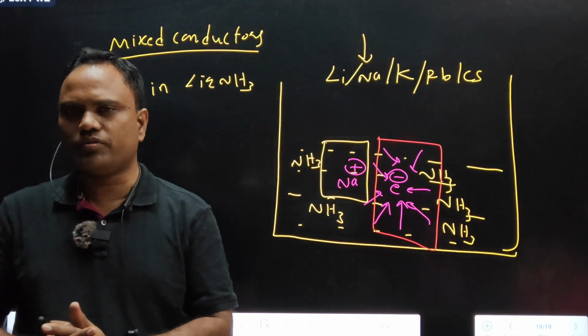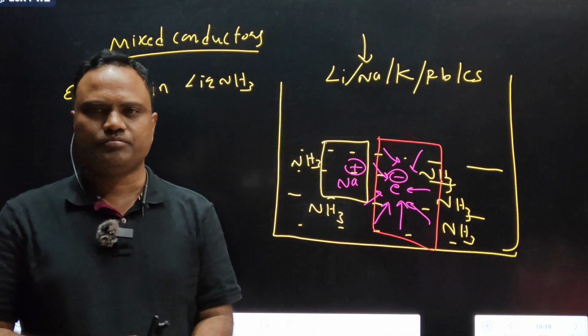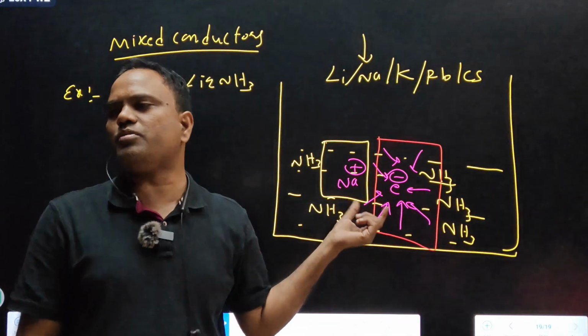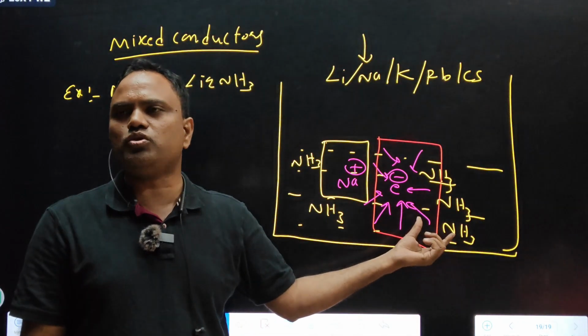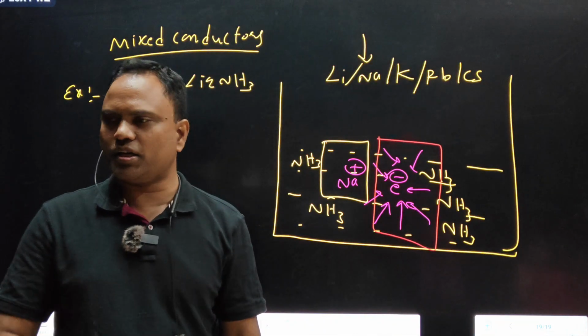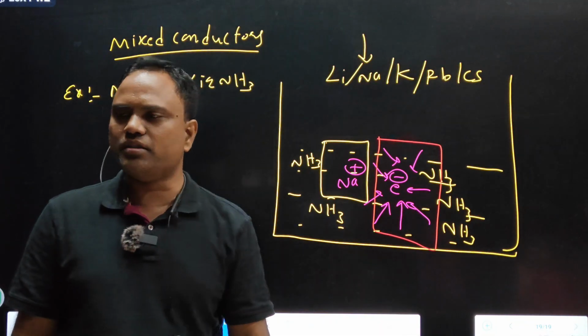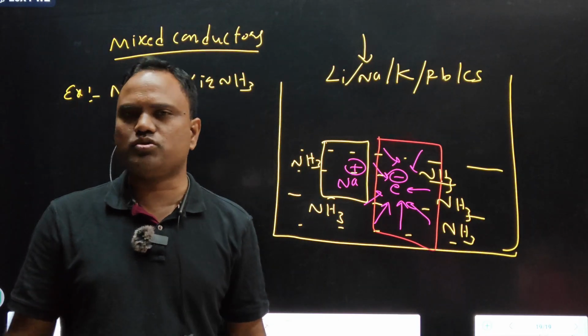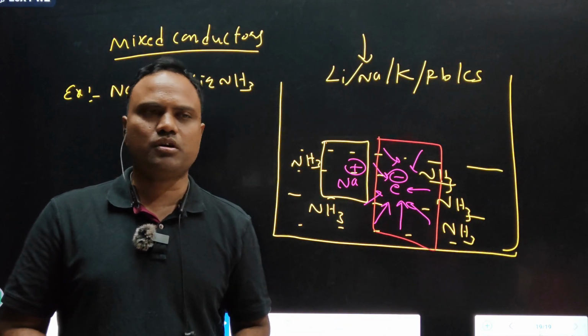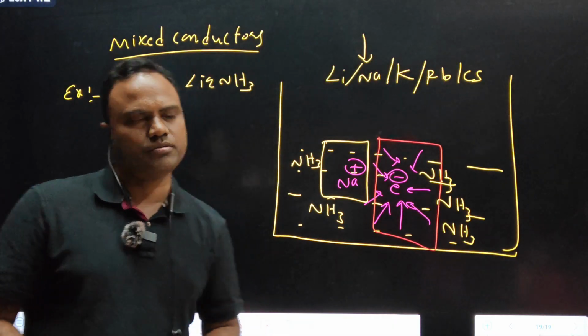Sodium in liquid ammonia, model question. Free electrons and free ions are both present. Conductance due to free electrons is called electronic conductance or metallic conductance. Conductance due to free ions is electrolytic conductance. Two types of conductance are present in a single solution, so it is called mixed conductance.